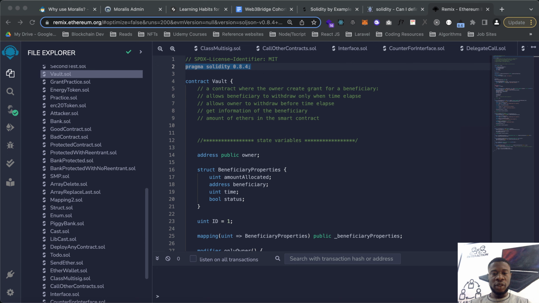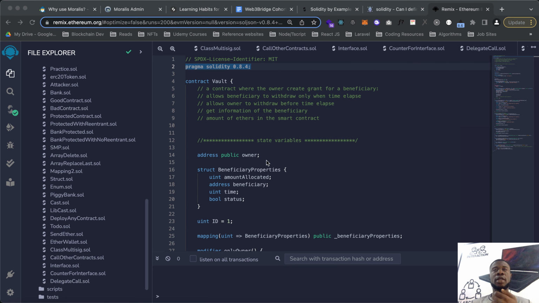First of all, we learned about delegate call. Delegate call is a low level smart contract call where you make a call in a particular contract that calls another smart contract that has the implementation. That contract is where the logic is being executed, but the storage of the contract where you're making the call is being set. So you have two smart contracts.